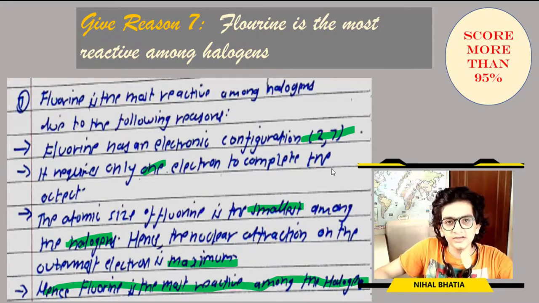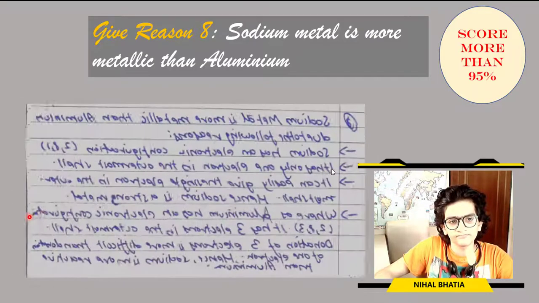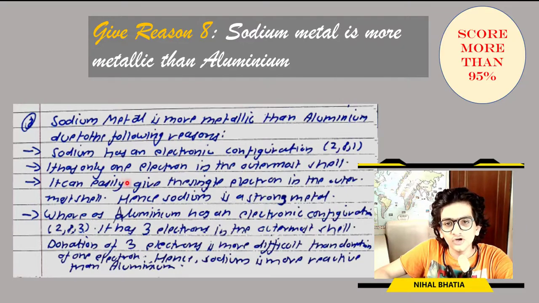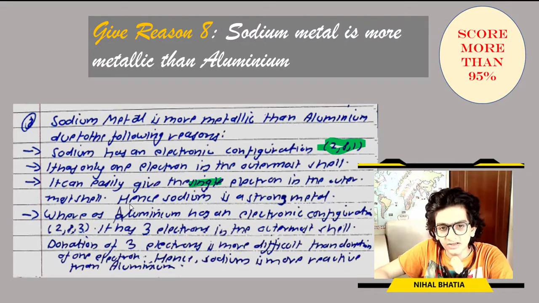Let's go ahead. Last answer, sodium metal is more metallic than aluminium. There's already a laser pointer doing the work for us. Sodium metal is more metallic than aluminium due to the following reasons. Sodium has an electronic configuration of 2,8,1. It has only one electron in the outermost shell. It can easily give the single electron in the outermost shell. Hence sodium is a strong metal.